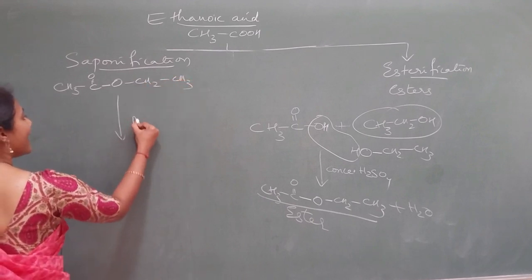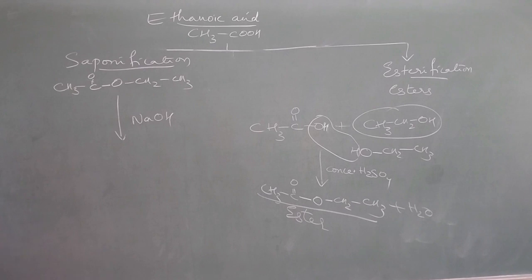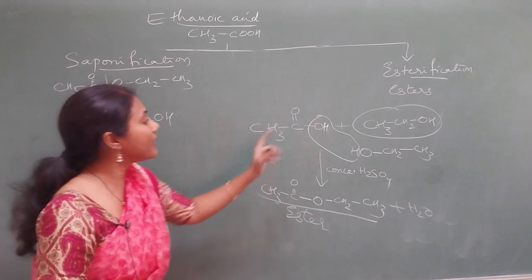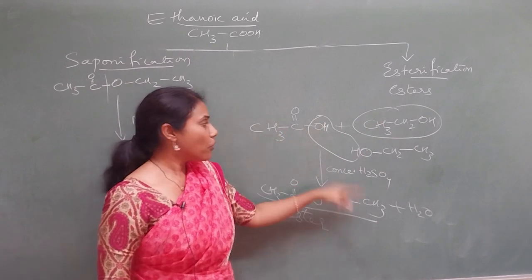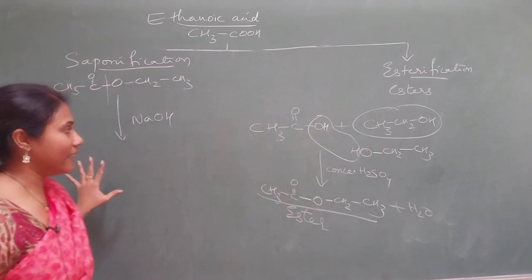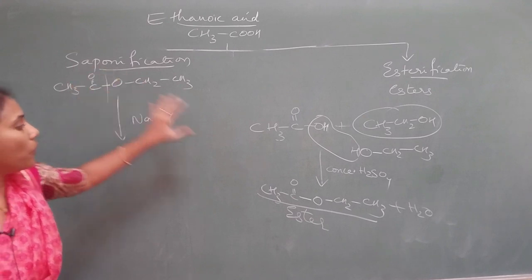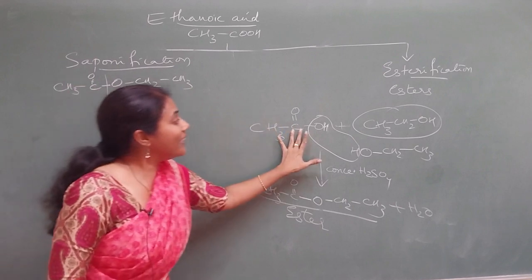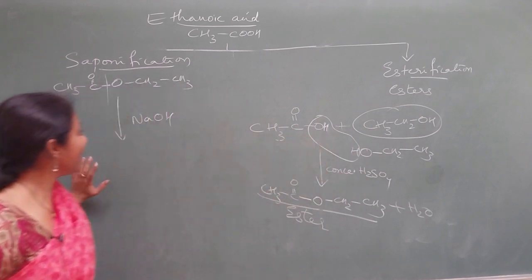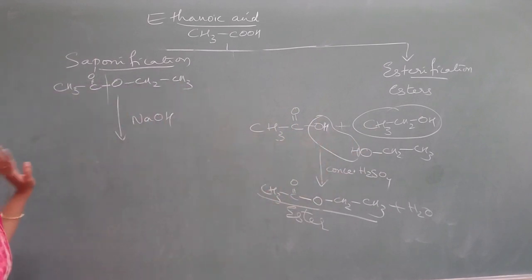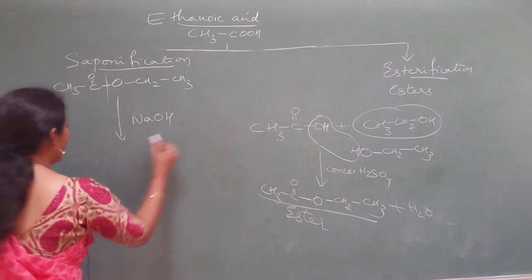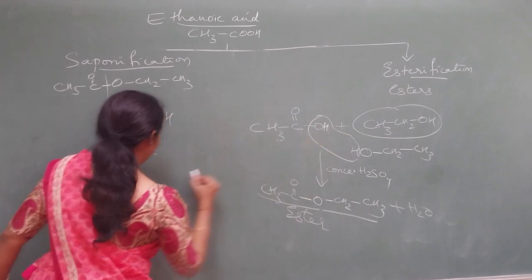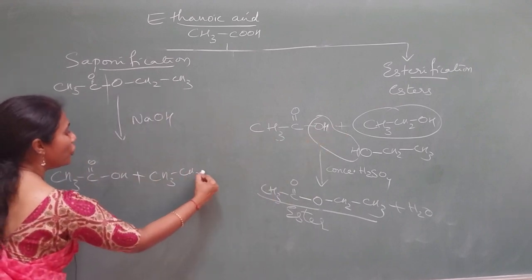What I will do is add NaOH. So when I add NaOH, the bond will break and I will get back these substances, the reactants. Whatever product we got in the esterification, we write as a reactant. Whatever reactants we wrote in the esterification, we write as products. So what are the products here? Acetic acid, CH3COOH, plus ethanol, CH3CH2OH.